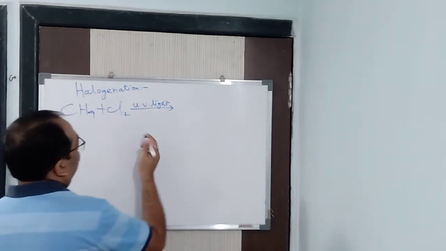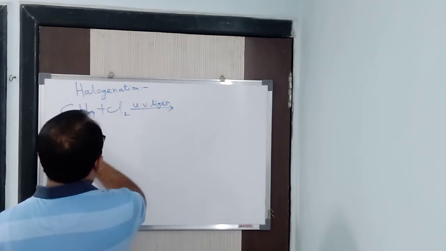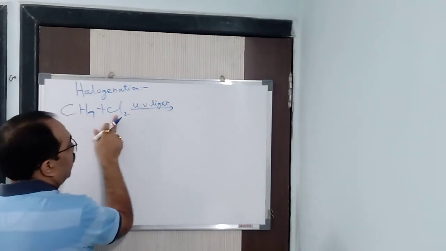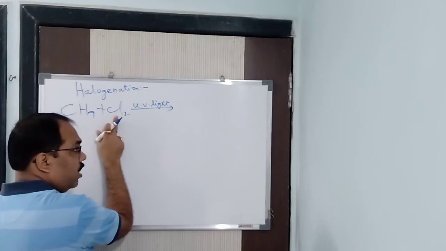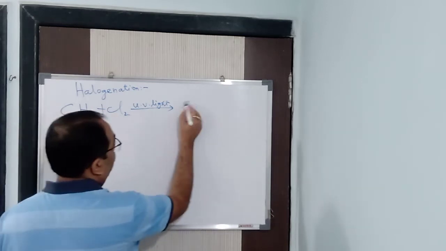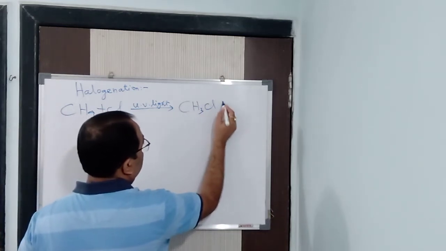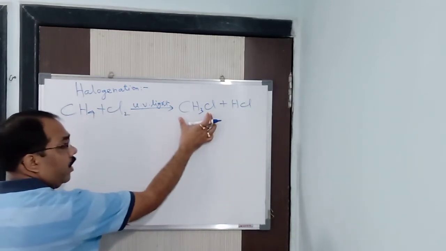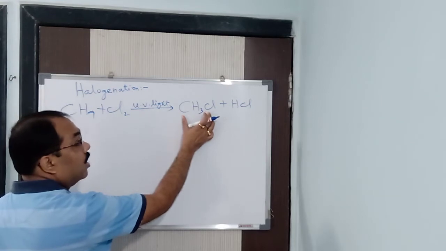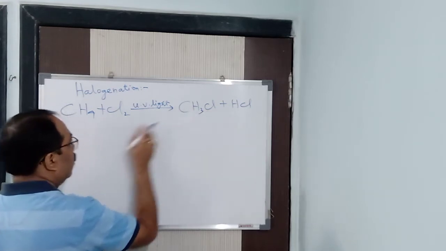One hydrogen will be replaced by chlorine, because I said substitution, as I explained last class. CH3Cl plus HCl is formed. That is methyl chloride, or chloromethane, monochloromethane, because a single chlorine is there.